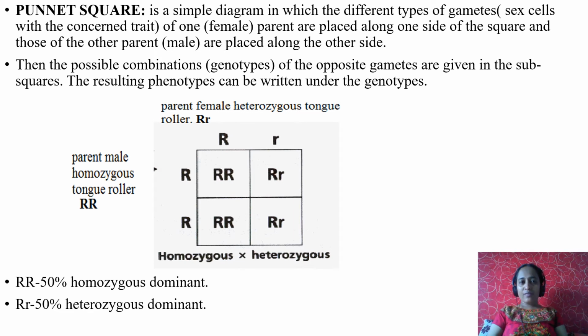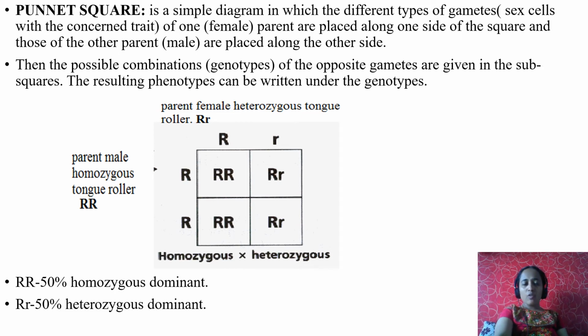Now female is over. Now the male. Parent male homozygous tongue roller. The question is, what happens if a female parent possesses the genes heterozygous tongue roller and the male parent possesses homozygous tongue roller? First write down the genes. For homozygous tongue roller male, capital R, capital R. Heterozygous tongue roller female, capital R, small r. What are the possibilities? Multiply now. I have written the possibilities above, capital R, small r, and on the left hand side capital R, capital R.